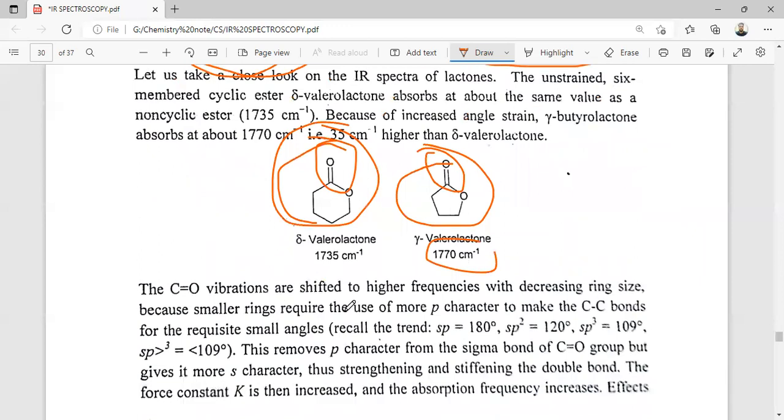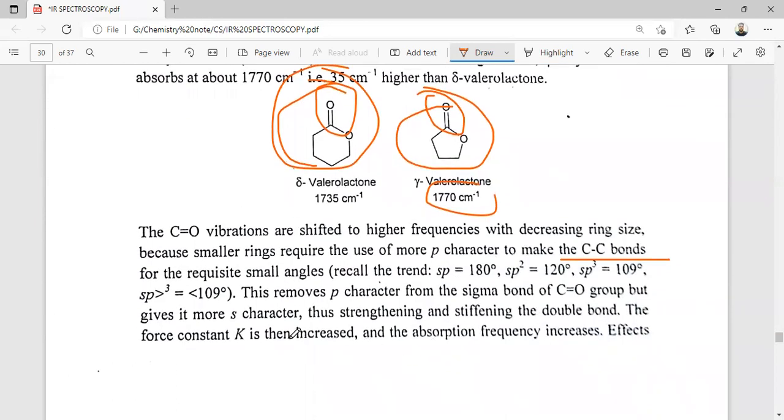The C=O vibrations are shifted to a higher frequency as the ring size decreases. Because of the smaller ring size, more p character is used to make the C-C bonds required for the small angle, removing p character from the sigma bond of the C=O double bond group. It gives more s character, strengthening the double bond, and the corresponding absorption frequency increases.